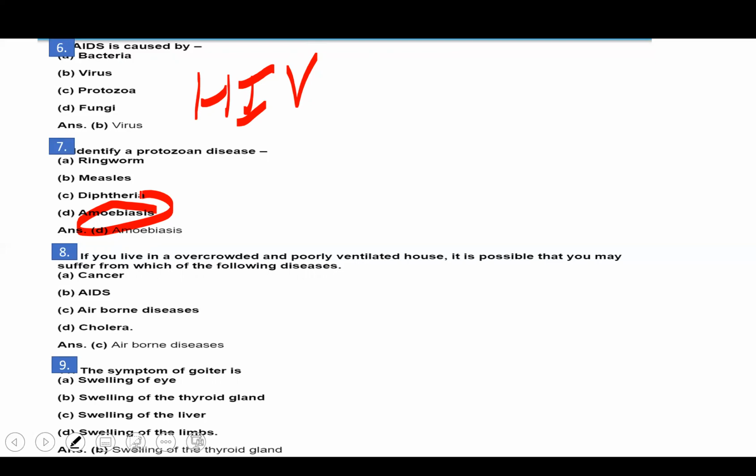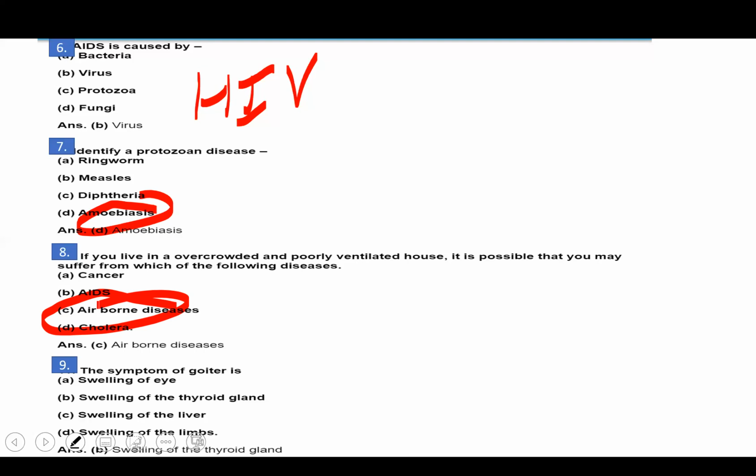If you live in an overcrowded and poorly ventilated house, means suffocated, it is possible that you may suffer from which of the following diseases. The disease should be related to the respiratory tract. Cancer cannot be related to respiratory tract disease. AIDS is a viral disease. Airborne disease, yeah. It is the correct answer, because we are living in an overcrowded and poorly ventilated house. So obviously, airborne disease can be the answer.